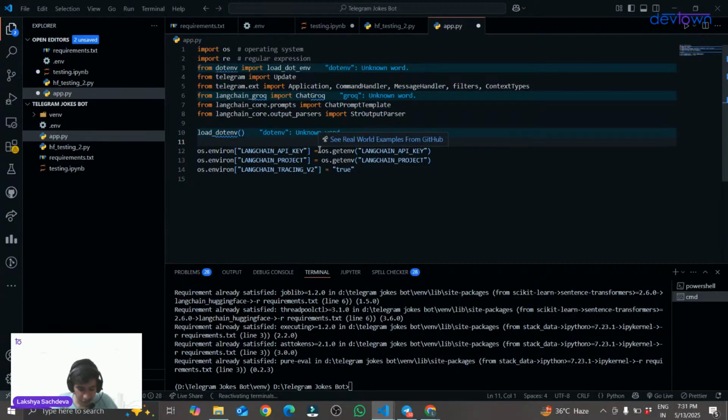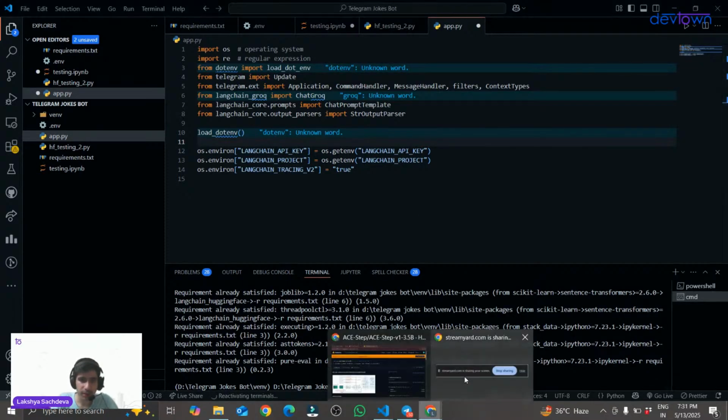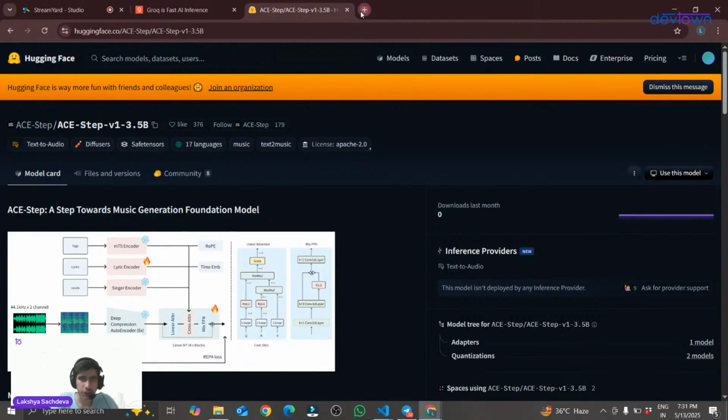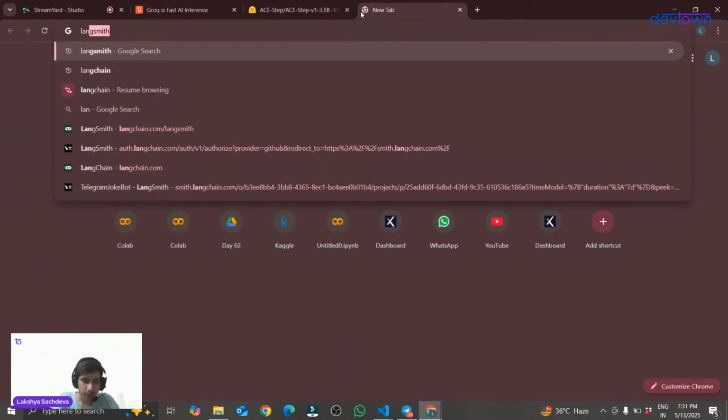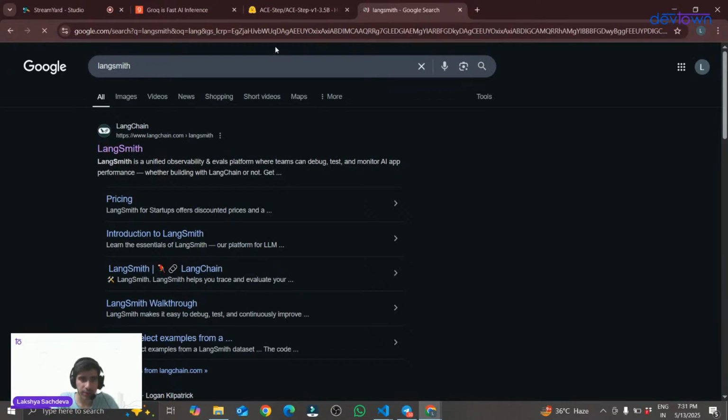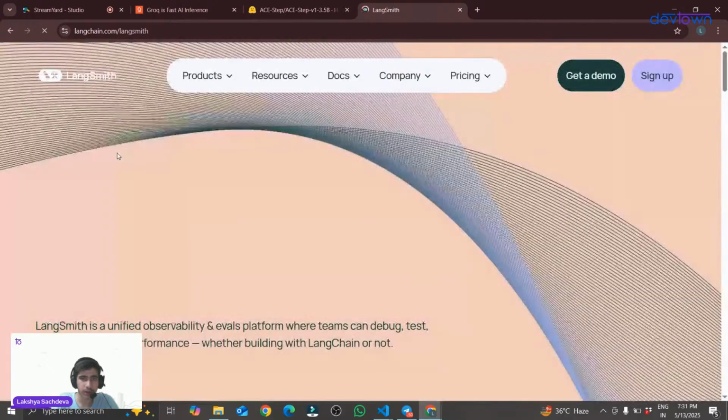LangChain API key is very important. LangChain tracing v2 is very important. It is used to trace what types of inputs we give, what outputs we get, how our chains are working, what the lag time is and everything, through LangSmith. I have shown you guys maybe in the last session, yesterday, that we can check LangSmith for all of our conversations.